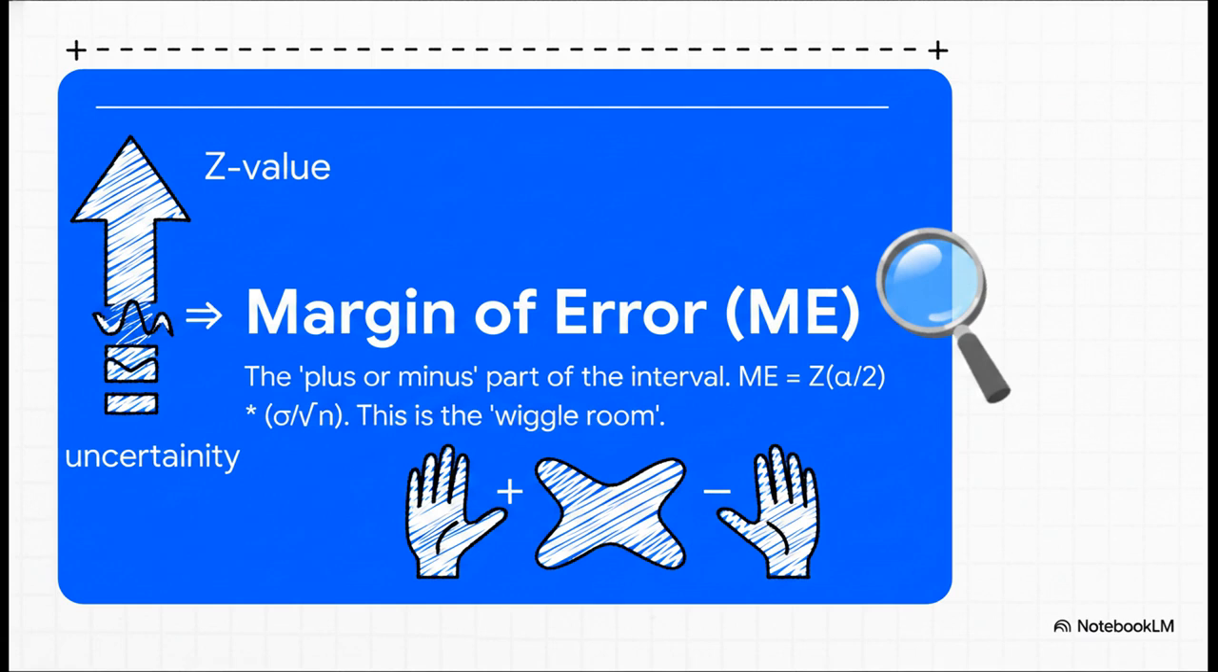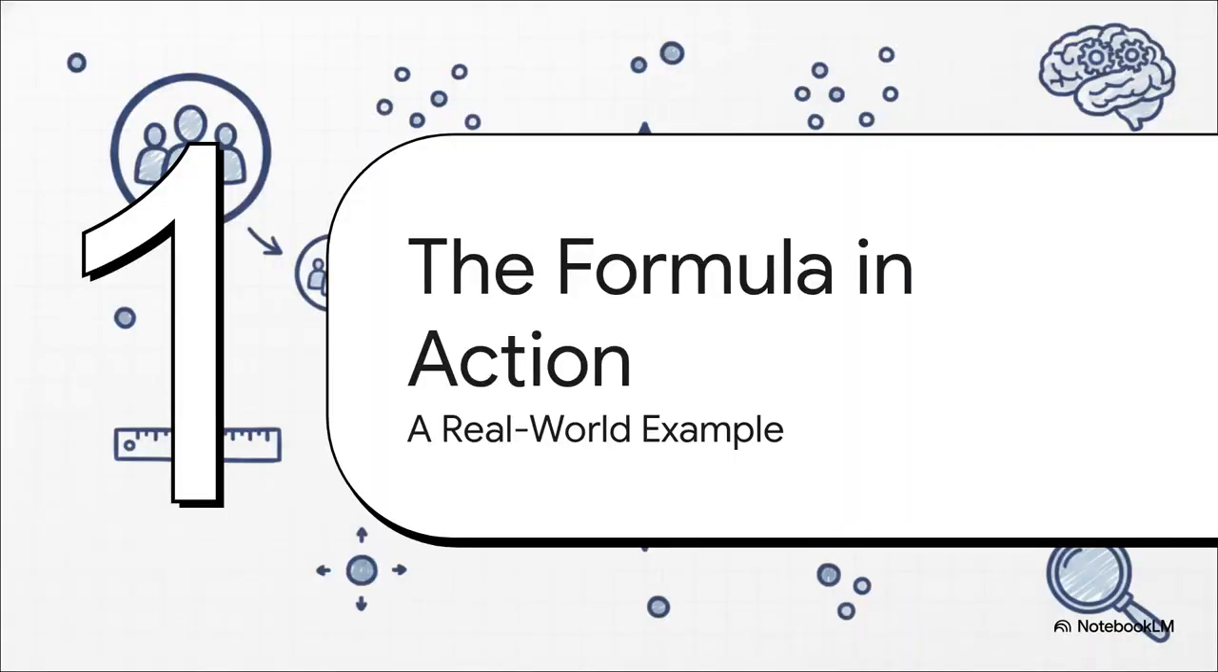This is the total amount of wiggle room we need. It's the total plus or minus part that we tack on to our best guess. And it all comes from two simple ideas. How confident do we want to be, and how much uncertainty is naturally in our sample? Okay, theory time is over. We've built the engine, we know what all the parts do, now let's take this thing for a spin with a real-world example and see how it all clicks together.